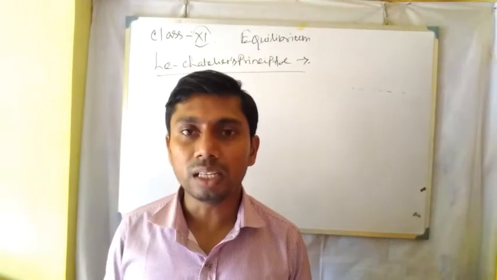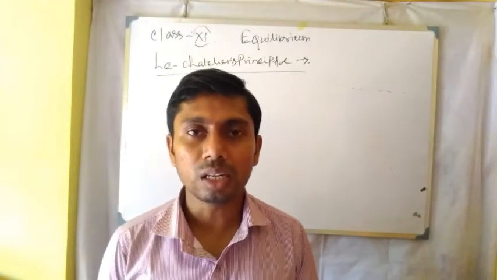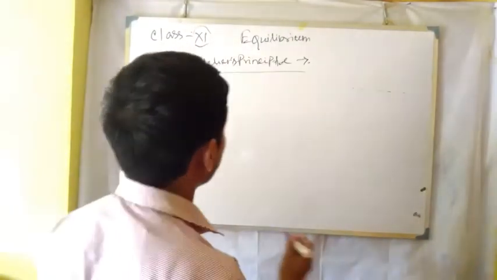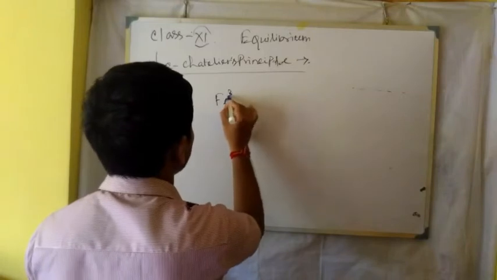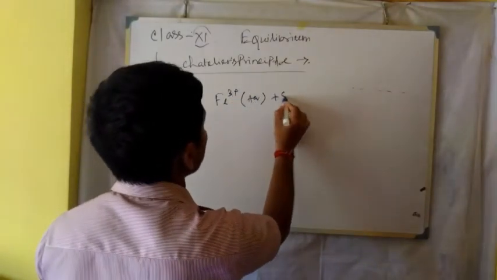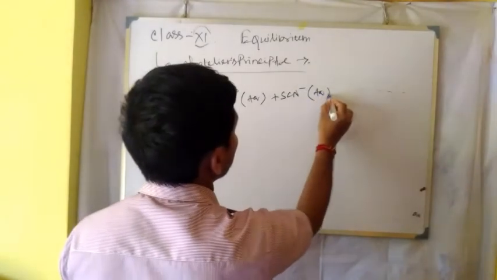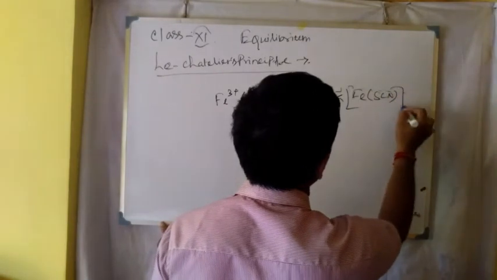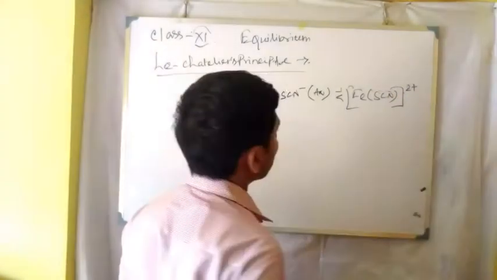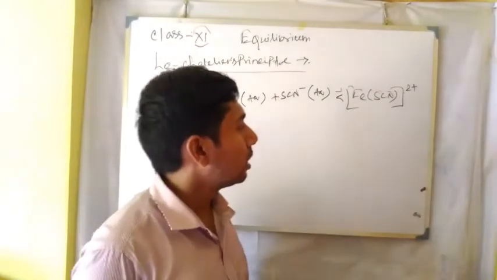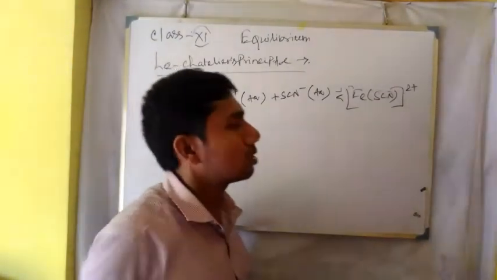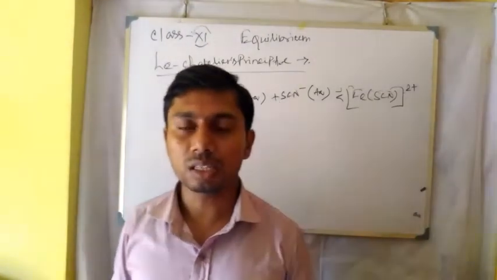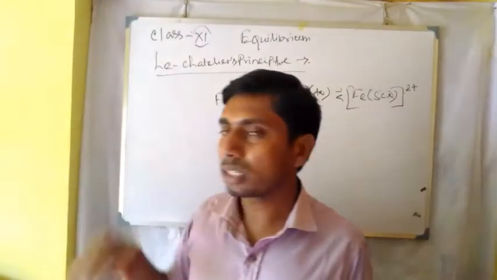Now, change in concentration. Suppose the concentration of reactant is higher than that of the product in a reaction, for example Fe3+ plus HCN- giving Fe(HCN)2+. The number of moles is higher on the reactant side, so the concentration is assumed to be higher there, and on the product side it is less.